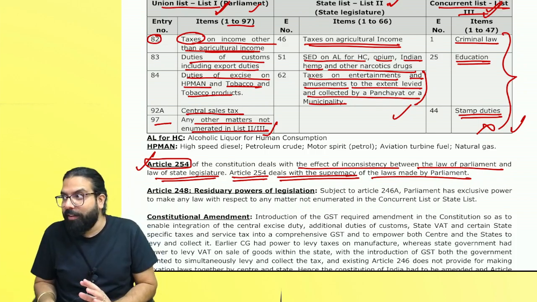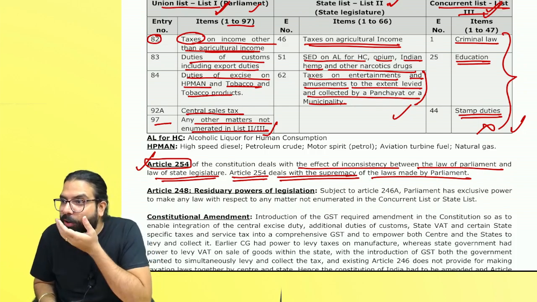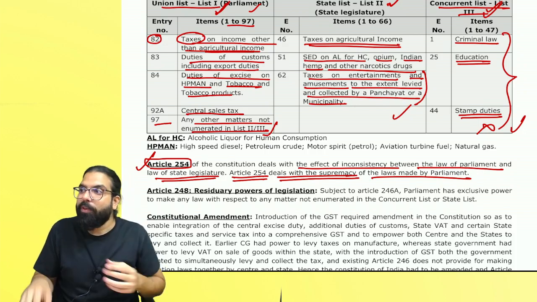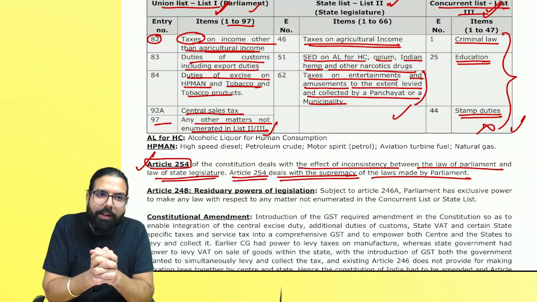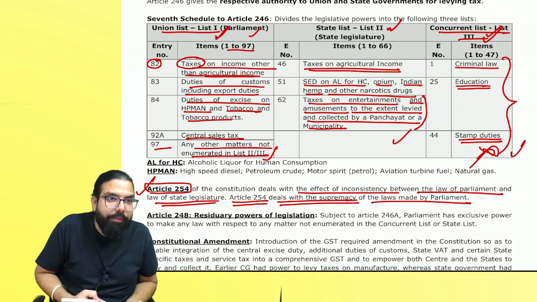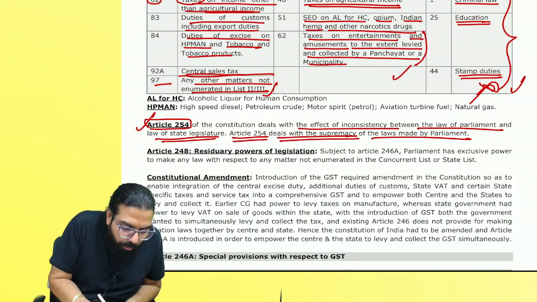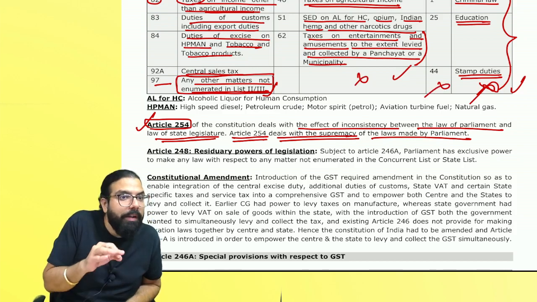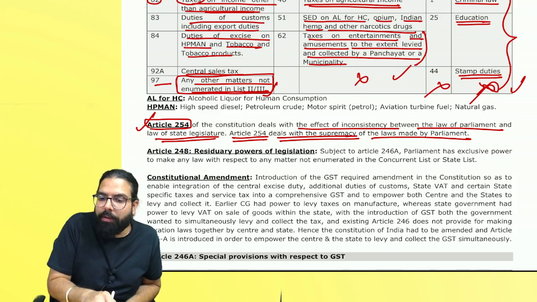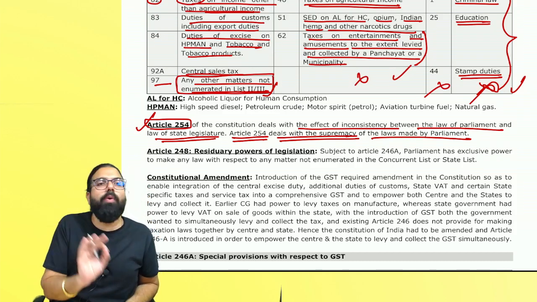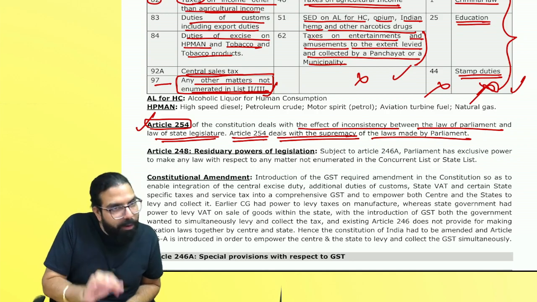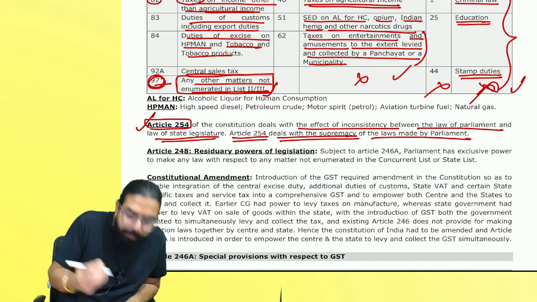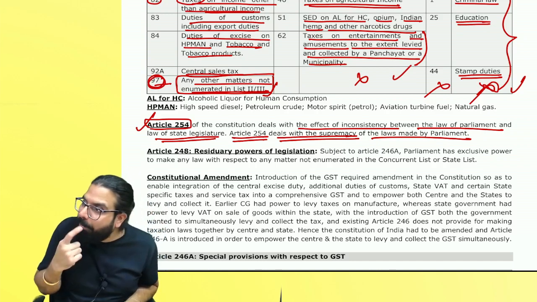It means, tell me one thing. Will the central government make the law for GST? Will both the governments make the law for GST together? But it is not told here also. And they told that whatever is not mentioned in List 2 and 3, the central government can make the law. This power of the government also, they deleted. Service tax law was made by the central government using which power? Entry number 97's power. So GST law also can be made by the government.